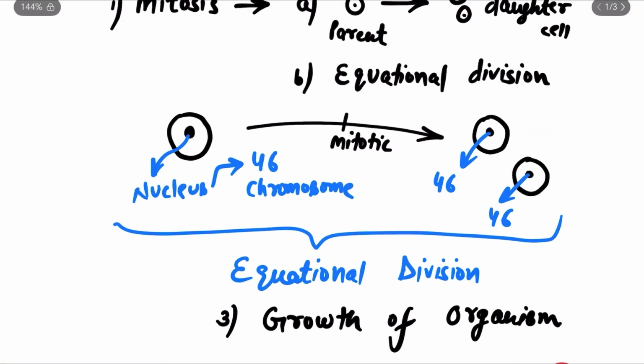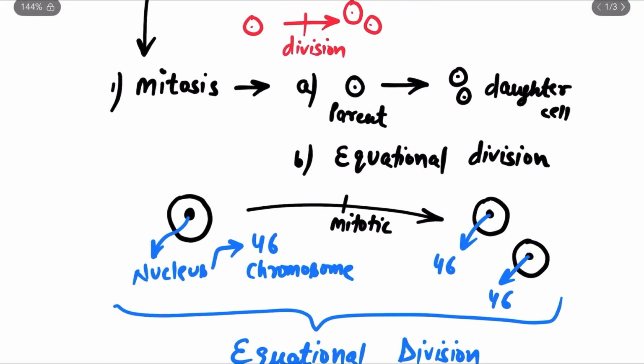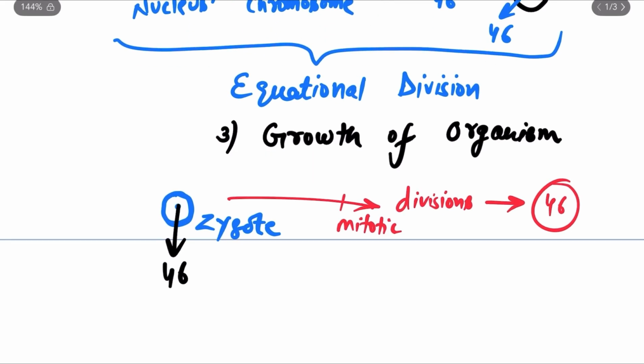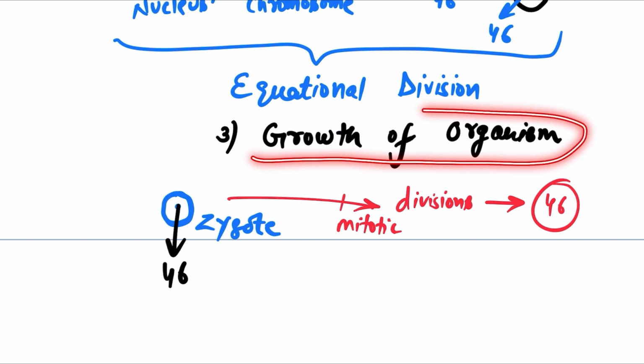I just hope the mitotic division is clear to all of you: mitotic division forms only two daughter cells from one single parent cell. It's an equational division. And what is the meaning of equational division? It preserves the chromosome number between the daughter cell and the parent cell. And the most important significance of the mitotic division is that it's utilized in the growth of an organism.